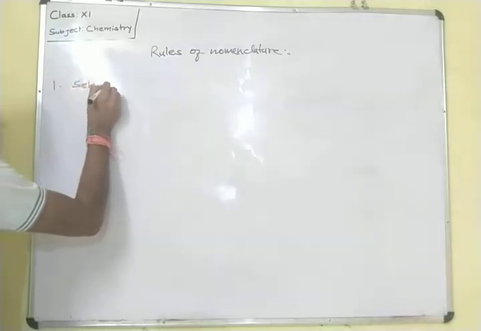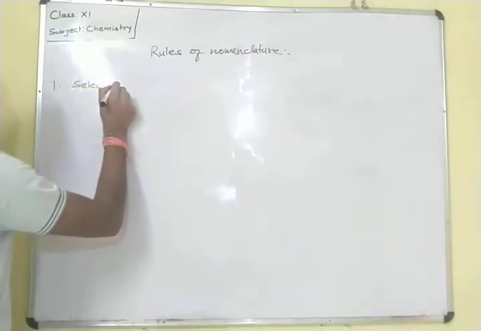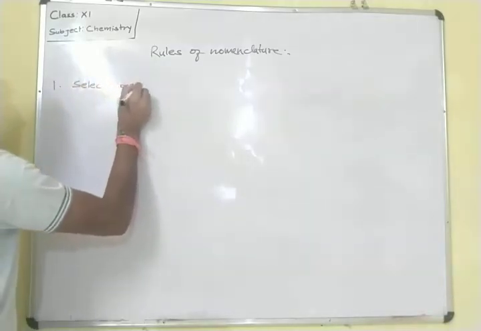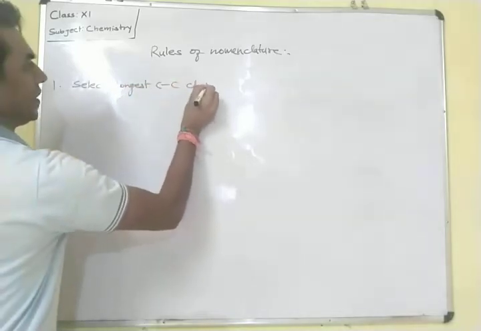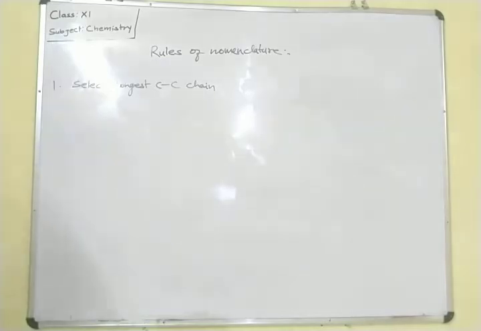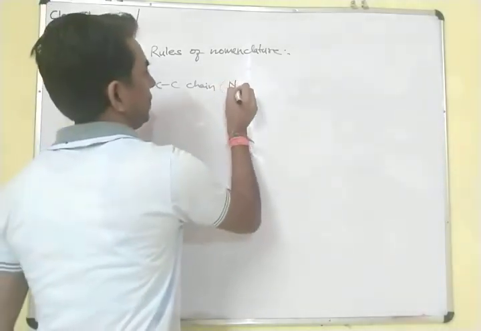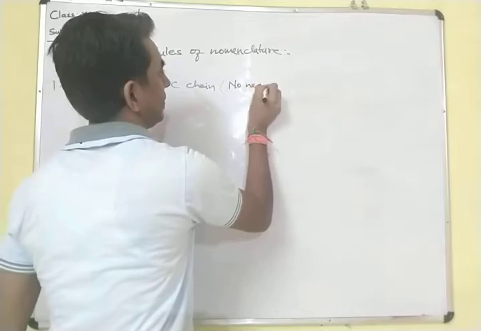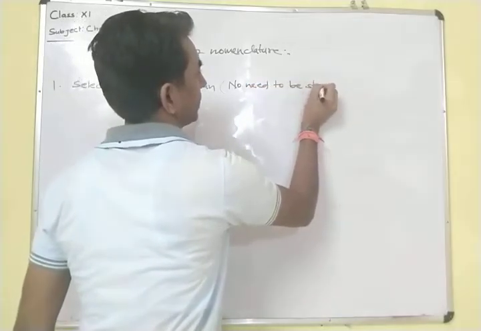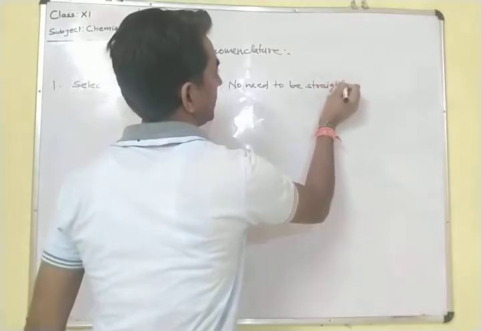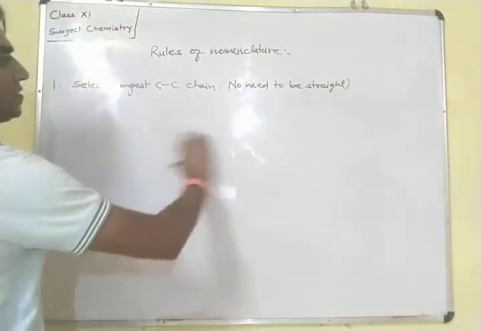Select the longest carbon chain. No need to be straight. It is not necessary that it should be in a straight line.